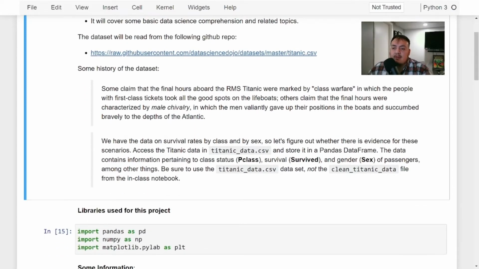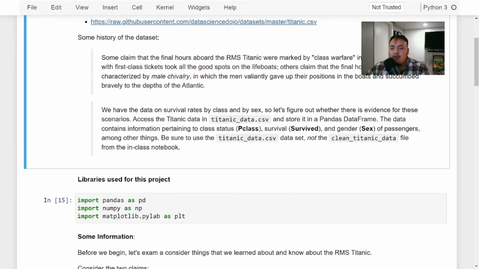Just to give you some history of the dataset. The Titanic was marked by class warfare, in which people with first class tickets took all the good spots on lifeboats. Others claim that the final hours were characterized by male chivalry, in which men valiantly gave up their positions in the boats and succumbed bravely to the depths of the Atlantic. So overall, in this data, we have survival rates by class and by sex. So let's figure out where there is evidence of these scenarios.